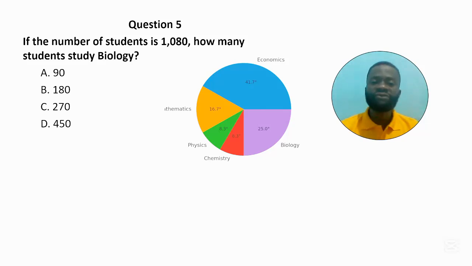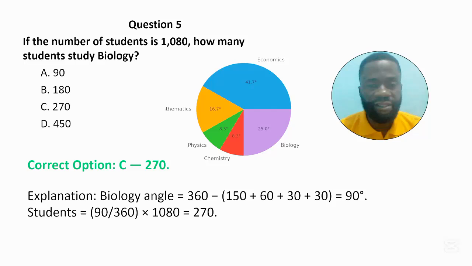If the number of students is 1080, how many students study biology? Option A, 90. Option B, 180. Option C, 270. And option D is 450. Correct answer is C. Why?